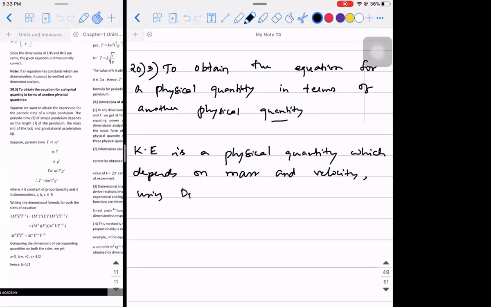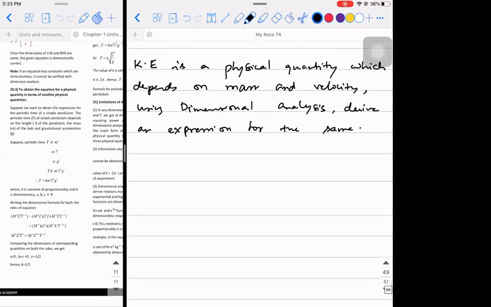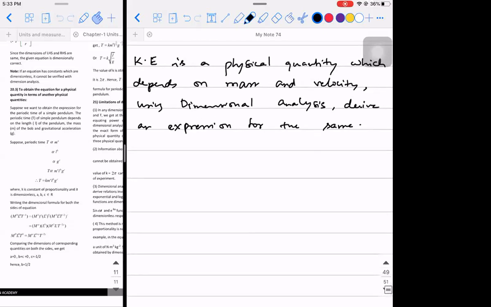So using dimensional analysis, derive an expression for the same. How do I do it? If a physical quantity has to be dimensionally consistent, then the dimensional formula on the left hand side and the right hand side should be the same. Okay. So how to write it mathematically? Observe, because this question will be asked. Kinetic energy is a physical quantity which depends on mass and velocity. So how do you write this?